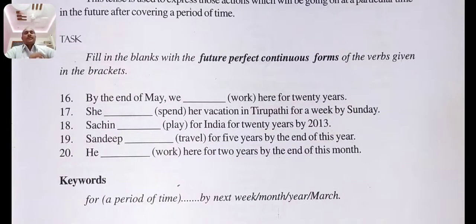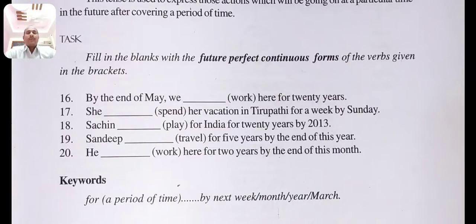Okay, you take the task here. Fill in the blanks with the future perfect continuous forms of the verbs given in the brackets. By the end of May, we shall have been working here for 20 years. She will have been spending her vacation in Tirupati for a week by Sunday.